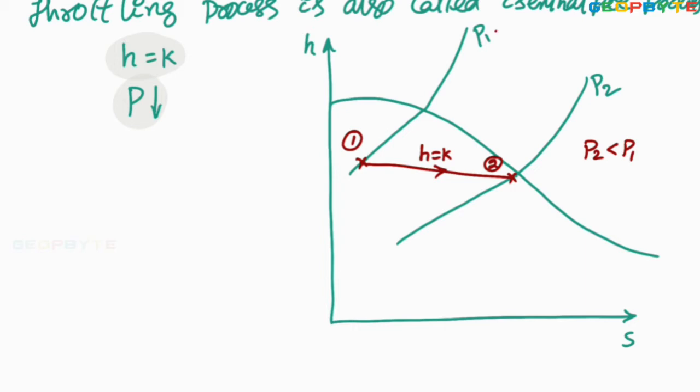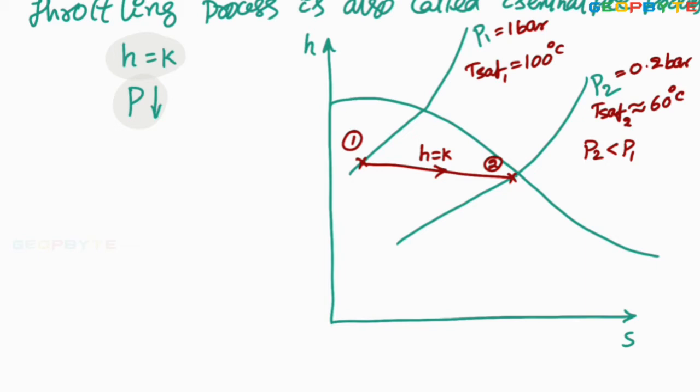Let this P1 equal 1 bar. Corresponding to 1 bar, the saturation temperature is 100 degrees centigrade. Corresponding to P2, let P2 equal 0.2 bar. Corresponding to 0.2 bar, the saturation temperature may be around 70, 80, or 60 degrees centigrade. The exact value we can take from the steam tables. The saturation temperature corresponding to P1 is 100 degrees centigrade, and corresponding to P2 it is 60 degrees centigrade.